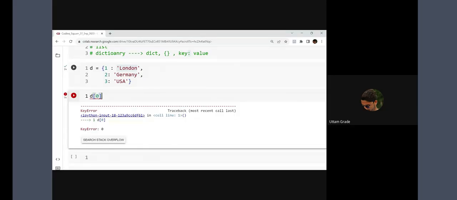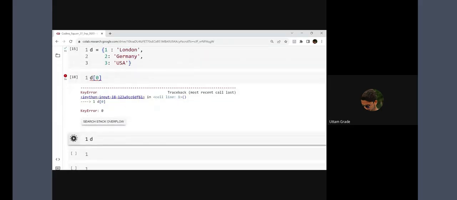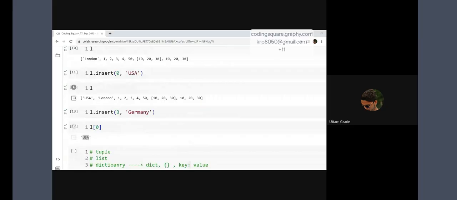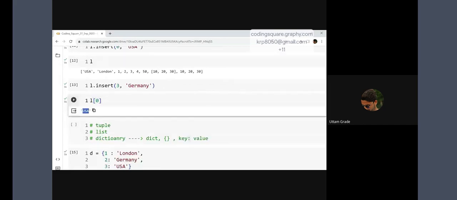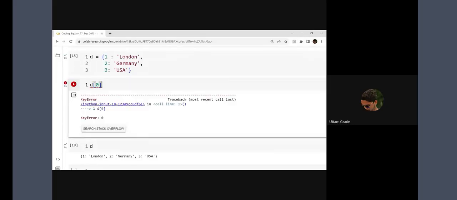There is no zero value here. But we talked about this above: for a list, I write zero, and zero means the index, so it prints the value of the zeroth index, that is USA. But why not here? It will work for lists only, not for this type of data structure. That means indexing is not allowed in a dictionary.